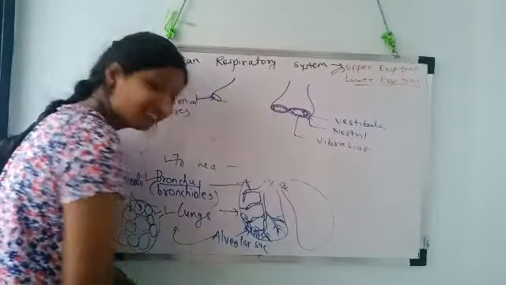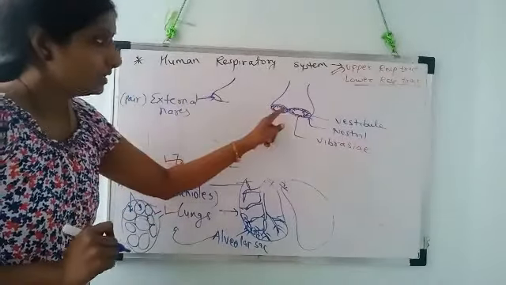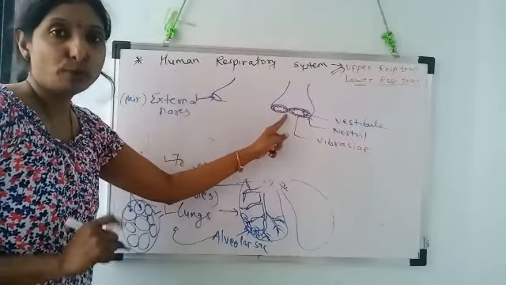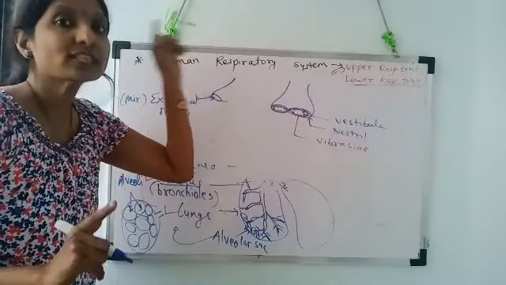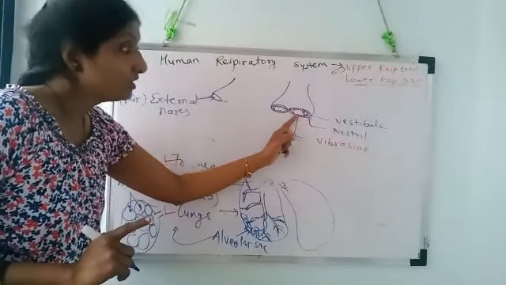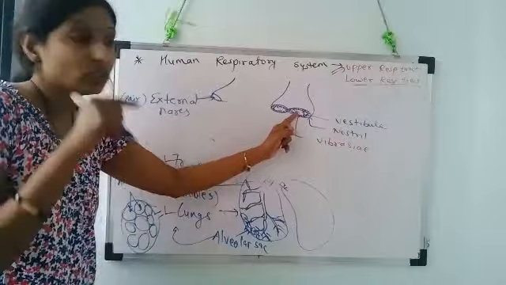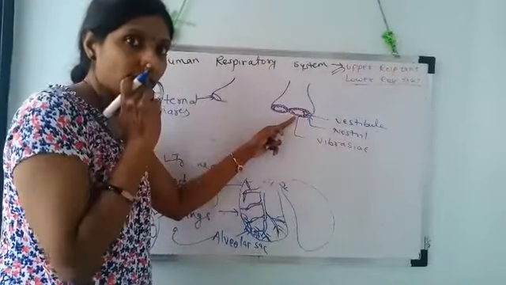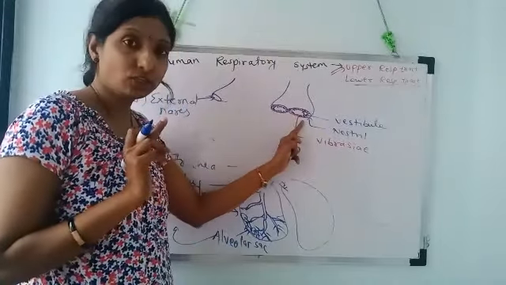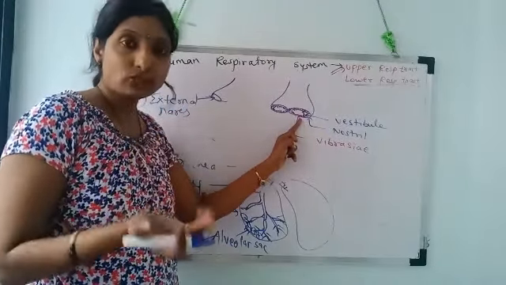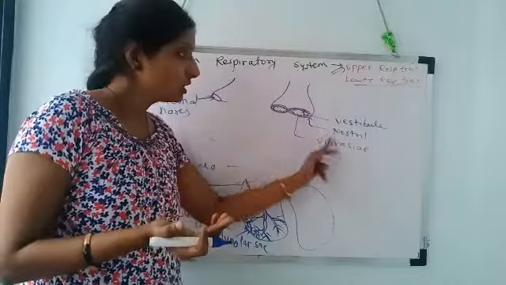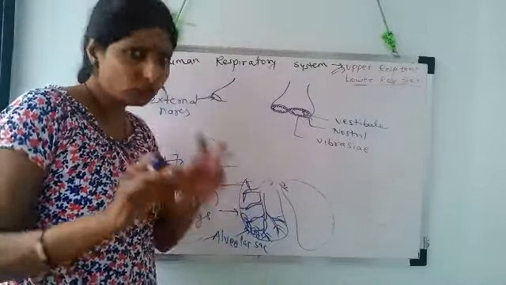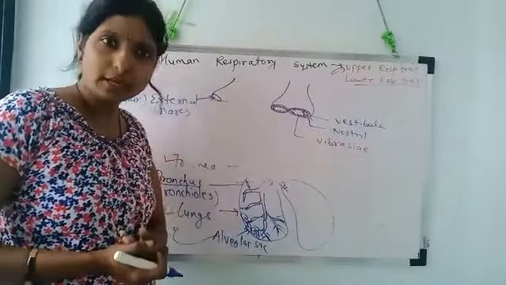So we have just done the beginning of the nose. It has two openings externally called nostrils or external nares. The anterior region of the nostril is called the vestibule. Anterior is the front, posterior is the back. Okay, the anterior region of the external nares is called the vestibule, which is internally lined with fine hair called vibrissae to trap the dust whenever we inhale air.